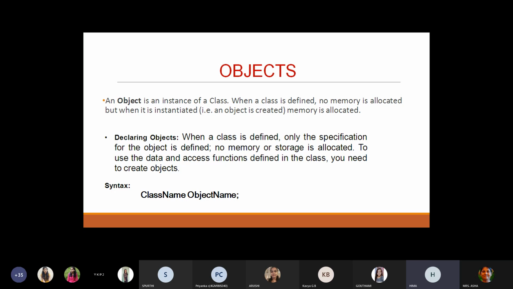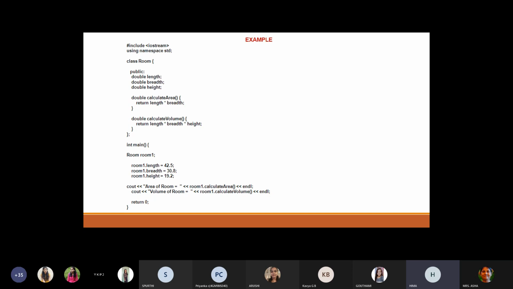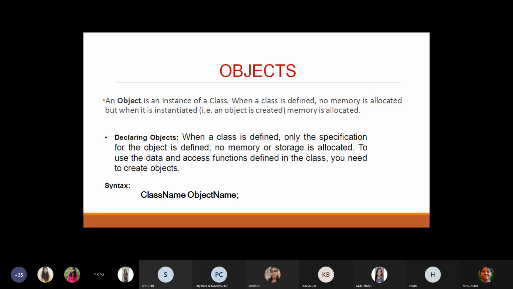In the declaration of an object, when a class is defined, only the specification for the object is defined. Memory is not allocated and storage is also not allocated for it. So to use the data and access the functions defined in a class, we need to create an object for it.